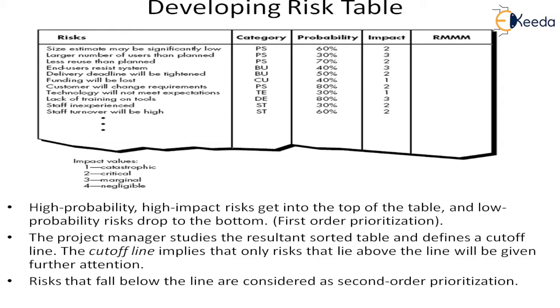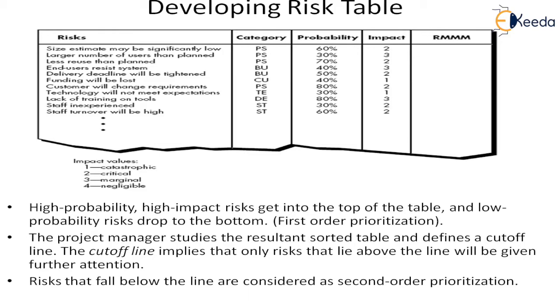So that cutoff line has to be created in the risk table, and risks that fall below the line are considered as second order prioritization. Only after we have exhausted the first order prioritization, then we can select a few risks from the rest of it, and we will have to see whether we can handle those also. We can do the planning and the management for a few of those risks also.